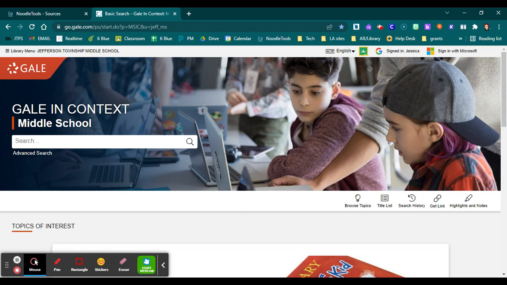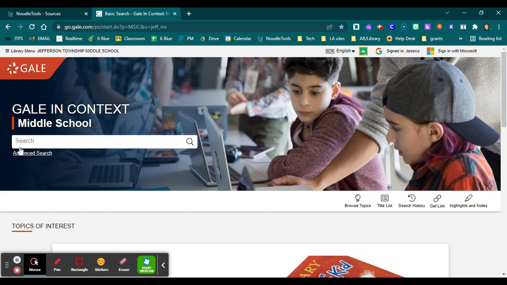Now, you can use it without signing in. You can just put in the district password, it'll take you to the middle school, and you'll be able to search. But the reason you're going to want to sign in is because it's now going to connect to our multiple Google accounts, including Google Drive, NoodleTools, email, all of that. And you're going to be able to then save your research directly. So it's very important to make sure you're signed in.